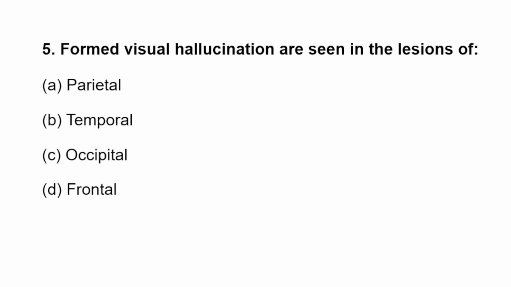Next question. Formed visual hallucinations are seen in lesions of A. Parietal, B. Temporal, C. Occipital, D. Frontal. So any lesion in the occipital region will cause visual disturbances. Some other lesions also cause visual hallucinations, those present in the temporoparietal lobes. If there are lesions in the temporoparietal region, at the junction, again it will cause visual hallucinations. So brain lesions in the occipital lobe will cause visual hallucinations.